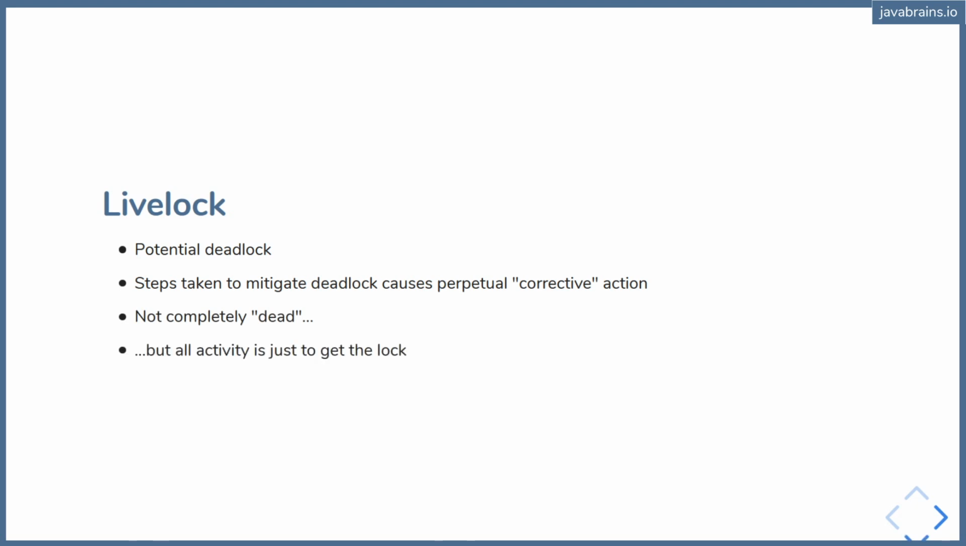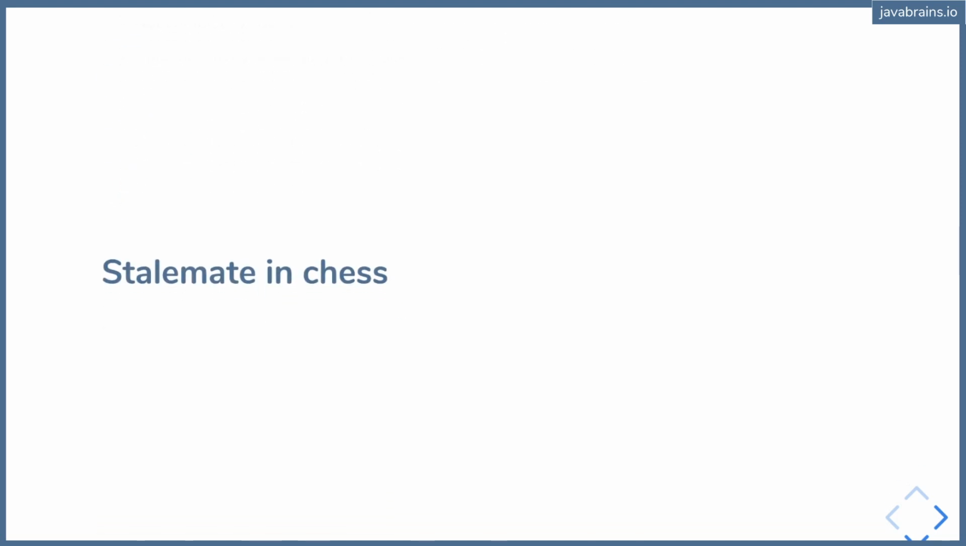All the activity that the application is doing, all these threads are doing, is just to get the lock, and it's going nowhere. This is kind of similar to a stalemate in chess. You're playing chess and you have a stalemate. It's not like a checkmate where it's completely locked. It's a stalemate. Nothing moves further, but you're not completely blocked either.